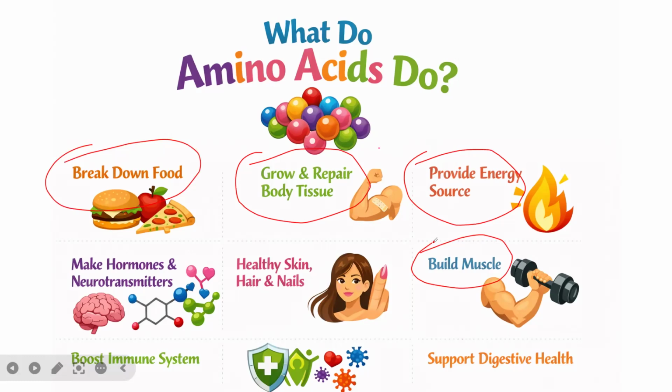Some of these amino acids are also important in boosting immunity. They increase the intensity of our immunity, and very importantly, they also support digestive health. So these are the different functions of amino acids in our body.